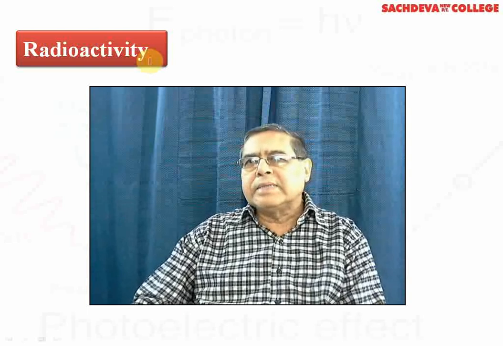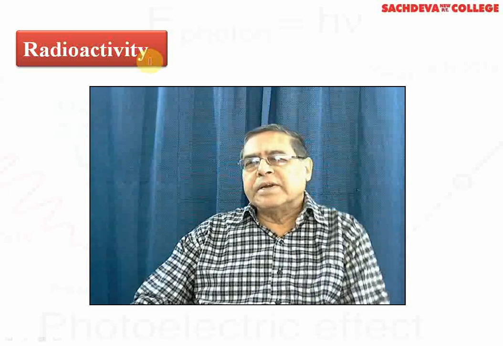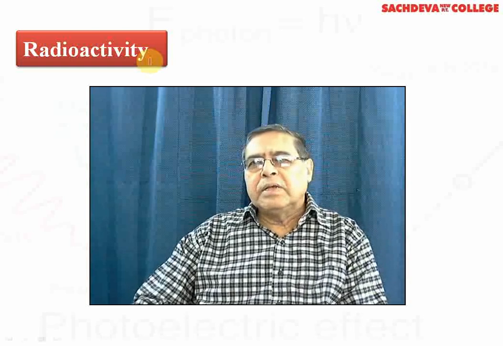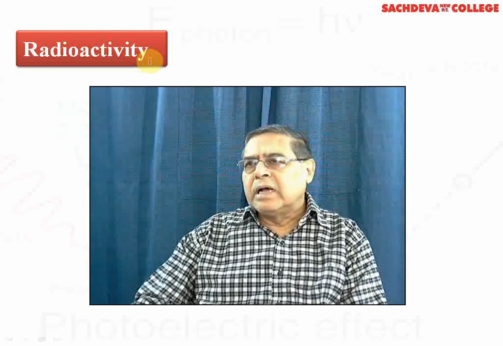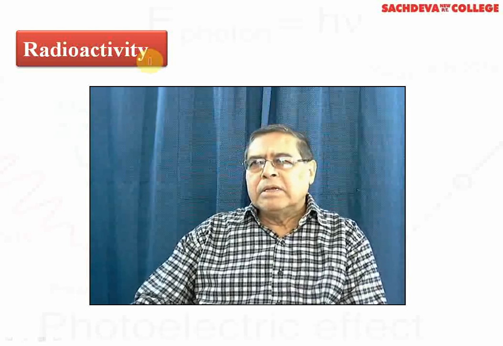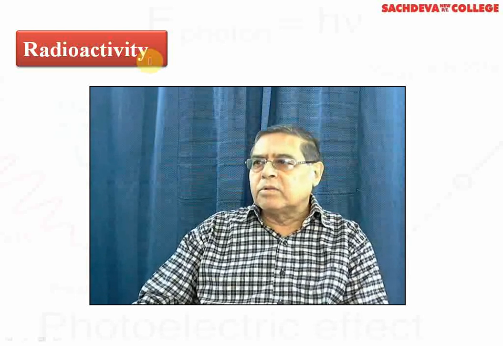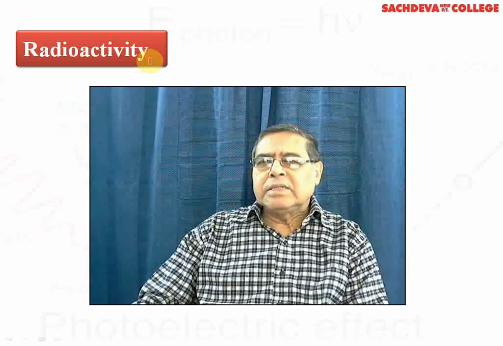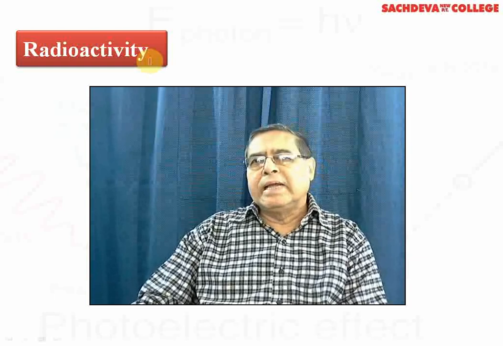N is less than N naught, and t is greater than 0. And then by the exponential equation, we find how the atoms are decaying. Normally in the exponential graph, time is taken on the x-axis and the variation in the number of atoms is taken on the y-axis.